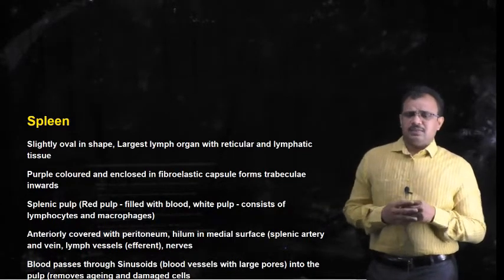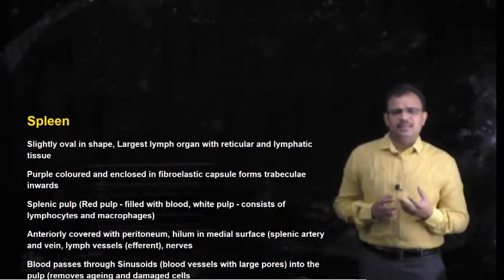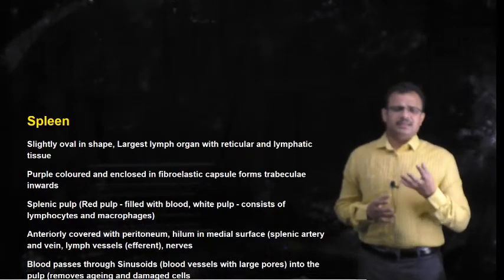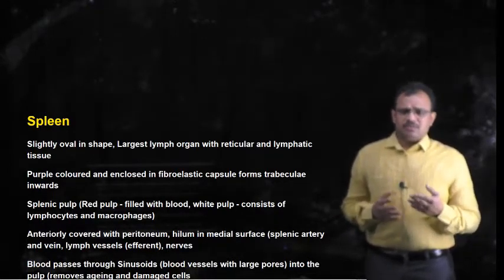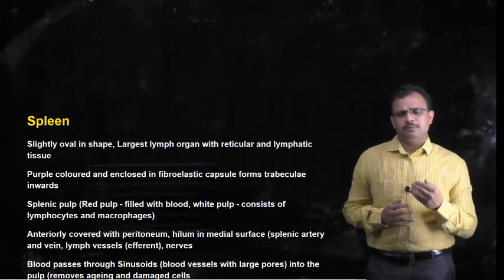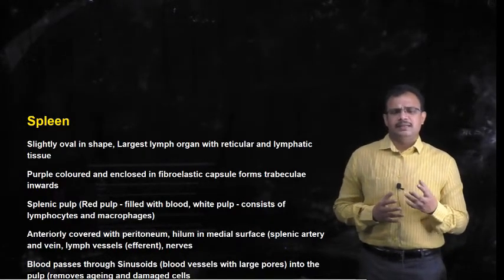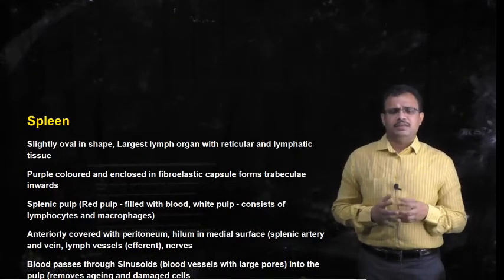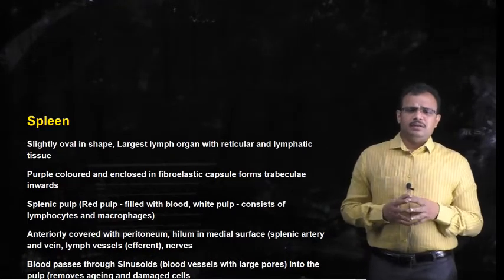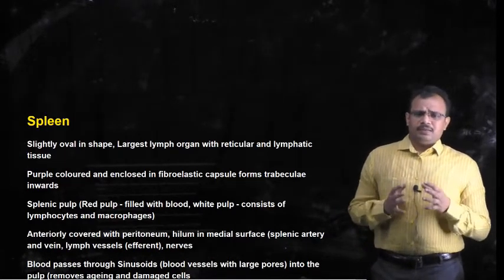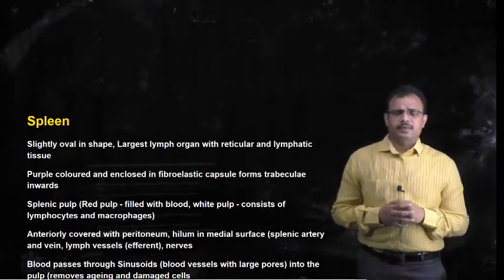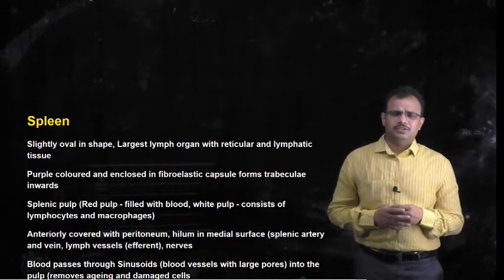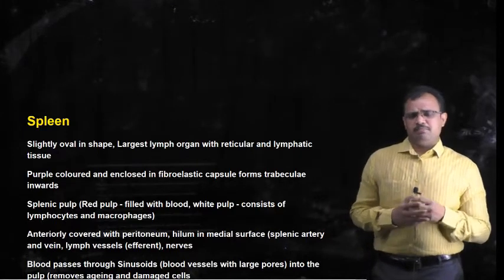Hence the spleen generally acts as a reservoir for blood, because it contains approximately 20% of the blood, and it acts as an immediate reservoir whenever there is a need for blood. And the lymphatic tissue, the white pulp, consists of lymphocytes and macrophages.